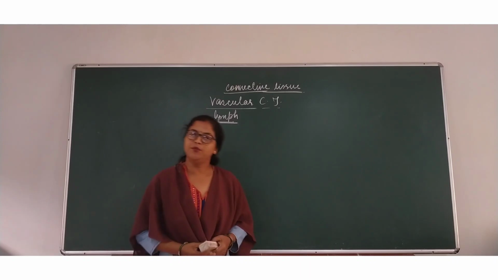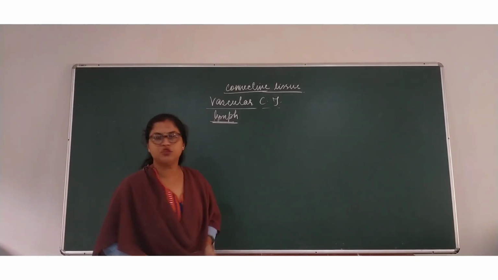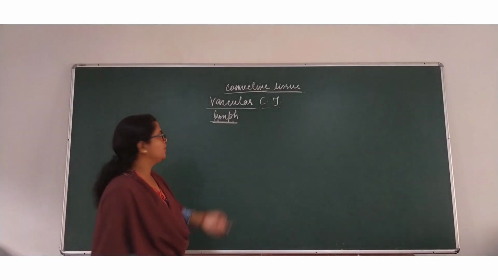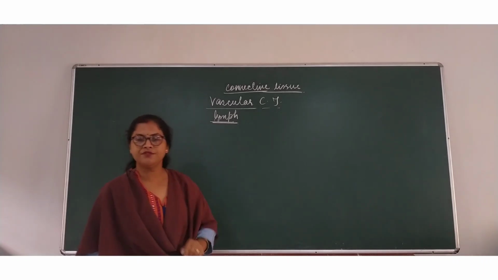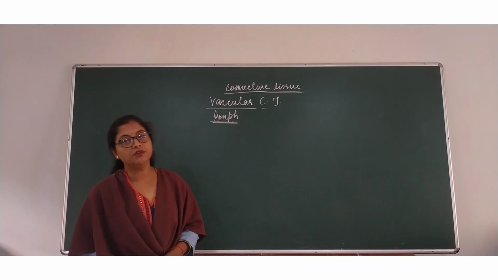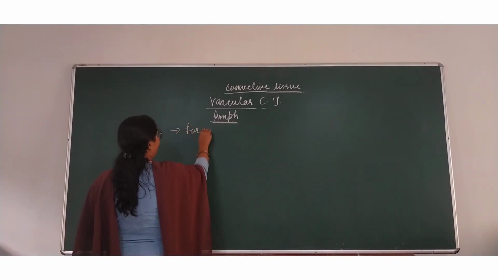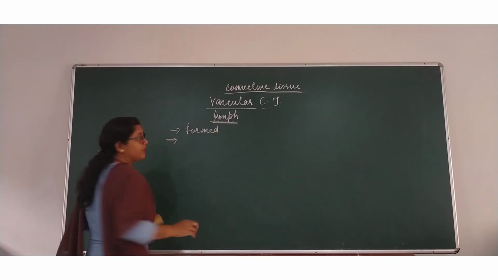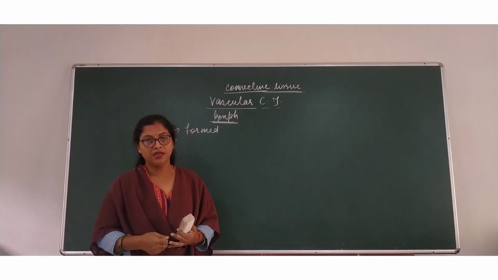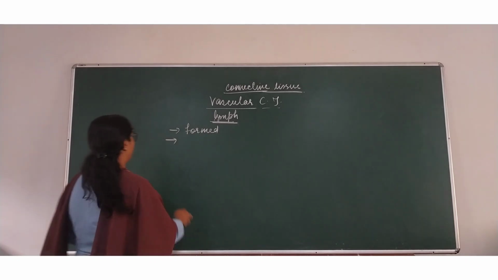In this video, I am going to make you understand about another vascular connective tissue, or liquid connective tissue, or fluid connective tissue, that is lymph. In my last video, I made you understand about blood. So what do we know about the lymph? The very first question is how this lymph is formed. The formation of the lymph is from blood tissue. When the blood is filtered at the tissue level, then this lymph is formed. How? That I am going to make you understand.